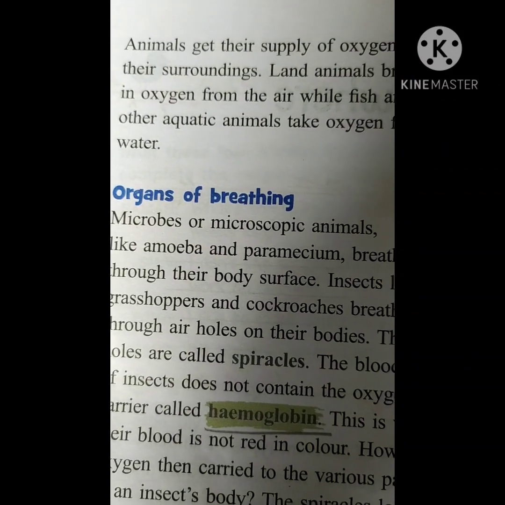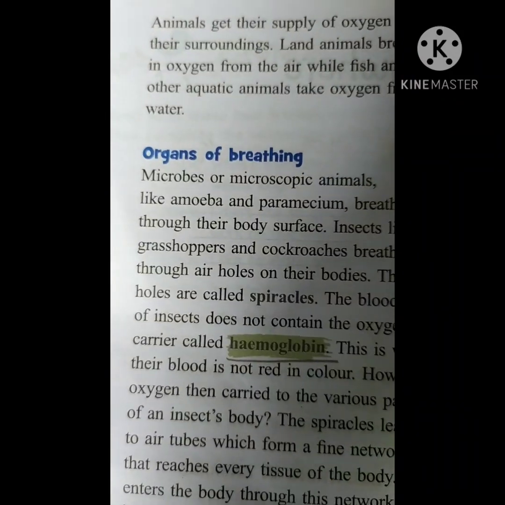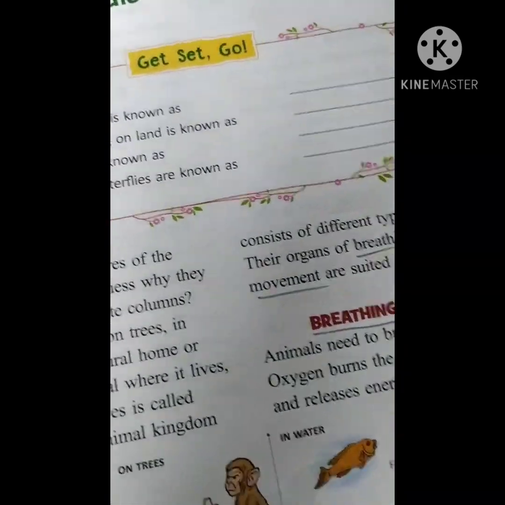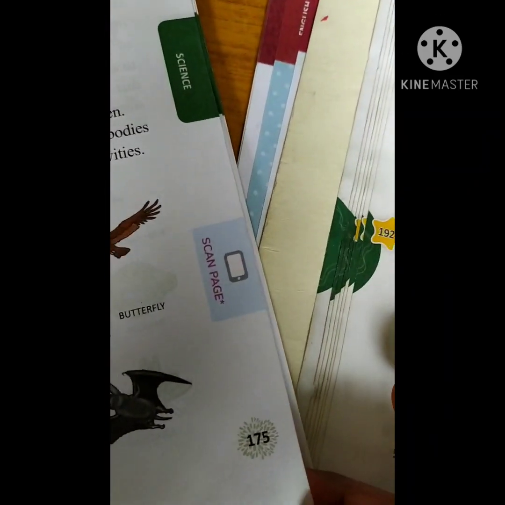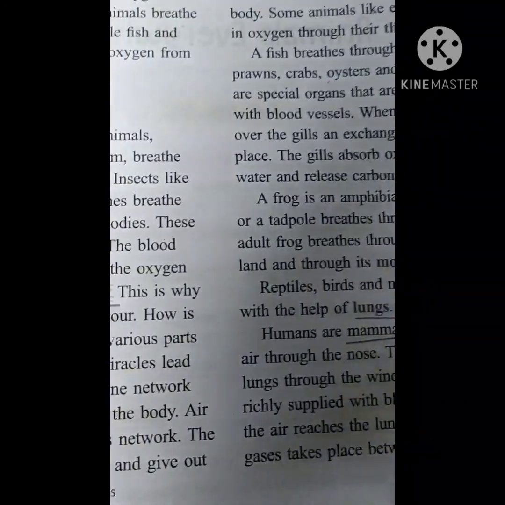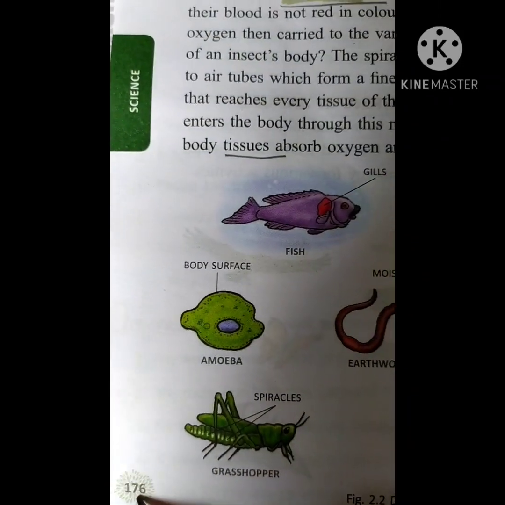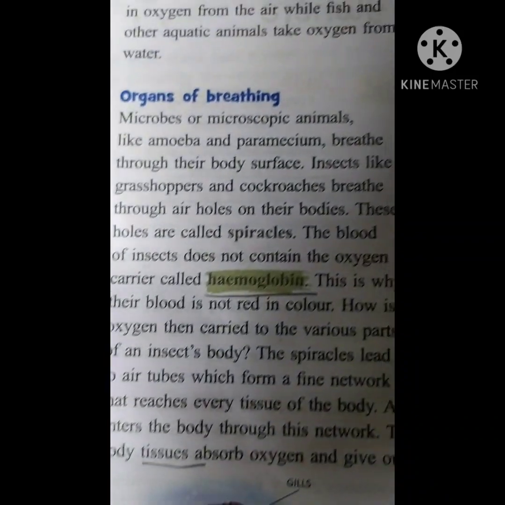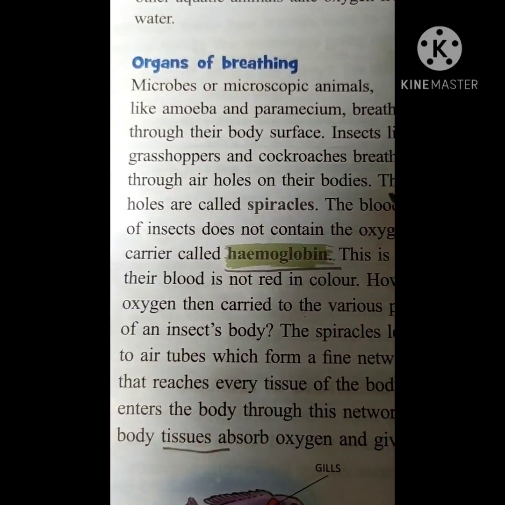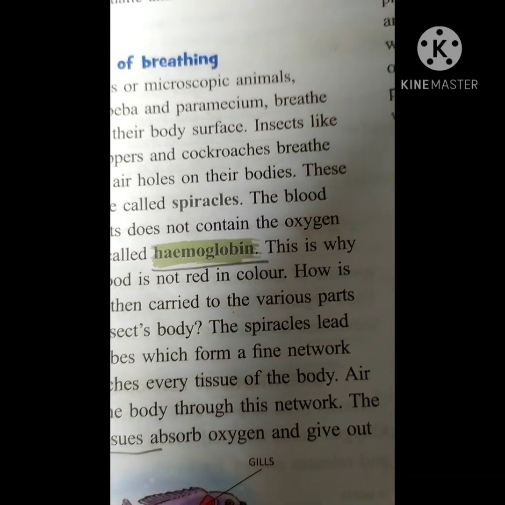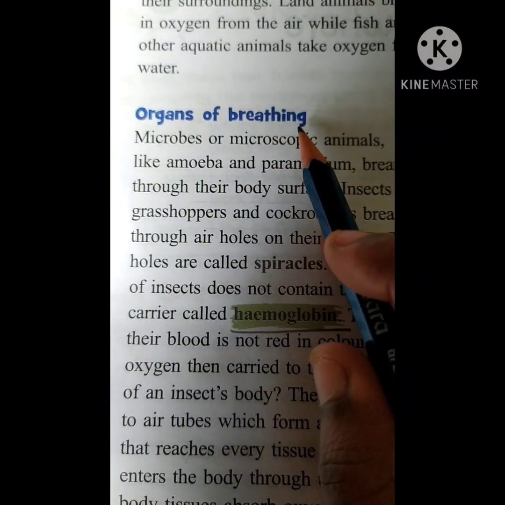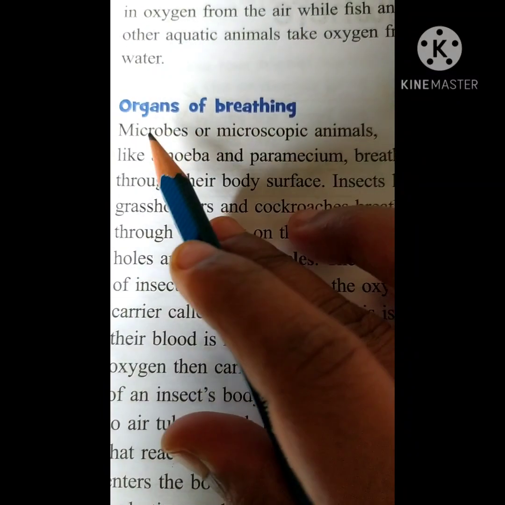In the previous page, if you have seen breathing in animals on page number 175, now we are on page number 176. Open page number 176 and start the textual reading. Here are the organs of breathing. What are these, children? Organs of breathing.